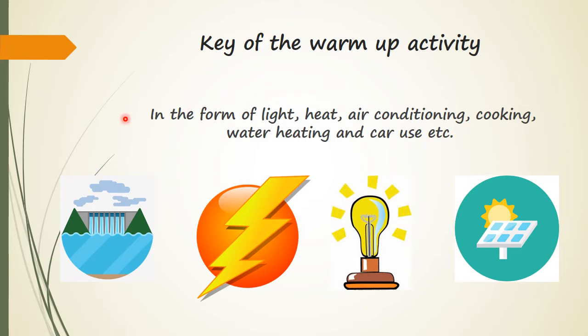Yes, we are using energy in the form of light, in the form of heat, air conditioning, cooking, water heating, and we are also using energy when we are using a car. So these are some of the very basic examples of how our families and we are using energy.